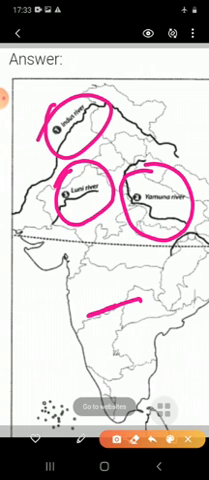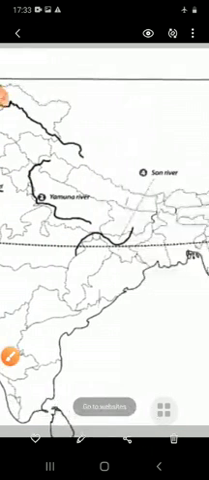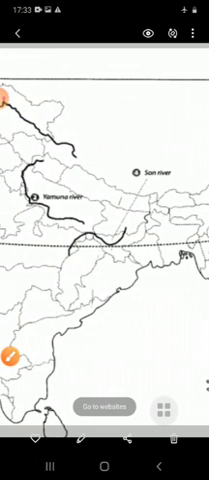Next, third one is the Luni river. Luni river you have to locate here. Now next one is the Son river. About the Son river, students, it is a tributary of the Yamuna and it carries a large volume of water.